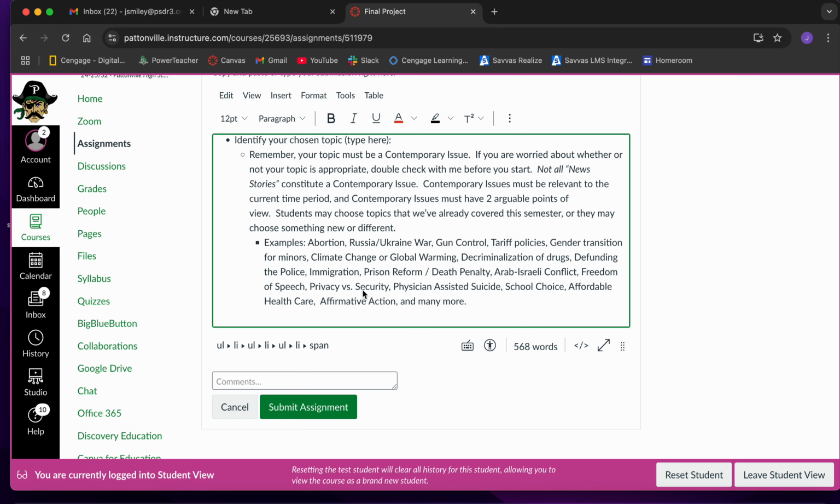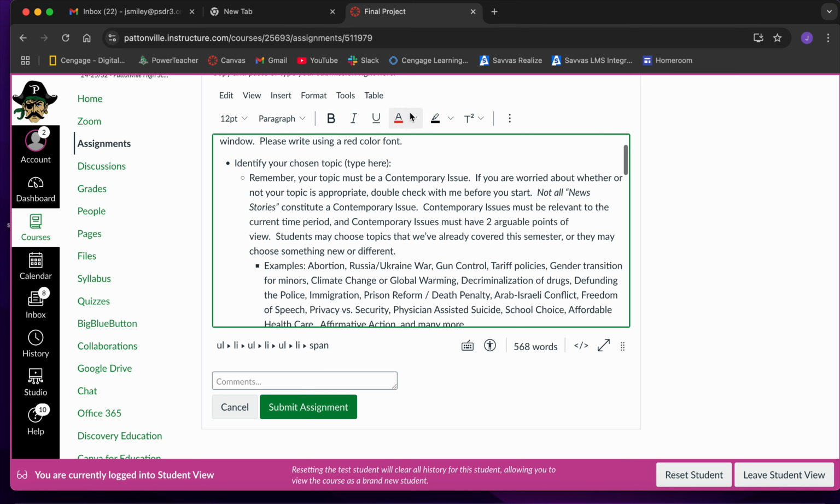I'm going to use school choice as my example, just to show you how I want this to roll. So I'm going to come up here. Remember, I've got my red font right up here. I'm going to click in and I'm going to type school choice. And I'm not exactly sure why that didn't put that in red, but we'll come up here and hit that. So school choice is going to be my topic.